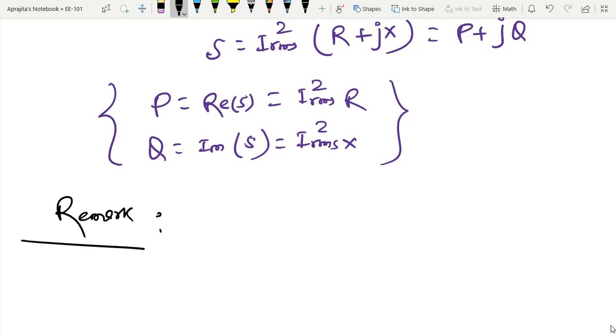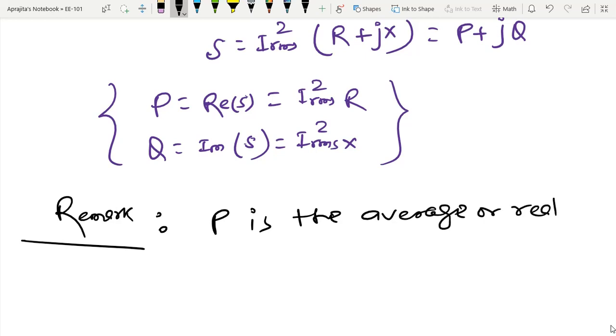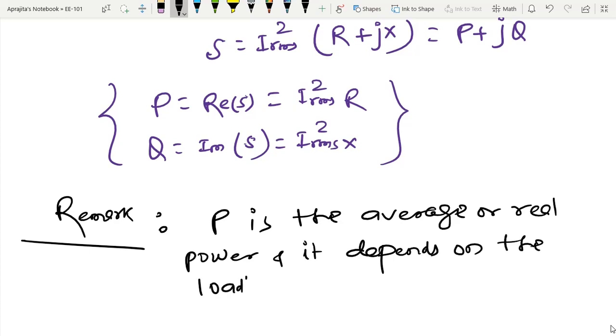Our remark is like this: P is the average power, most of the time also called real power, and it depends on the load's resistance R.